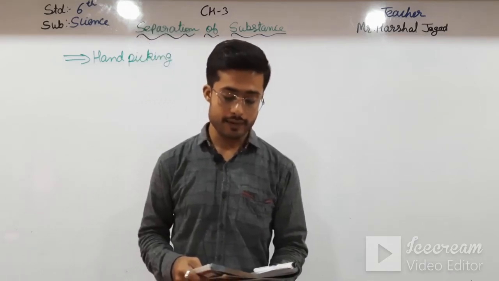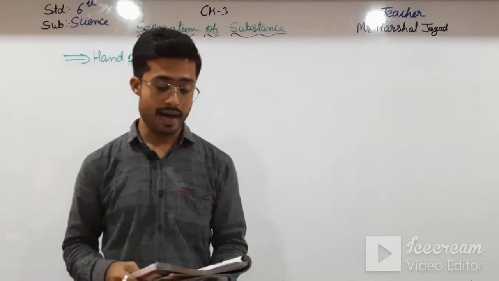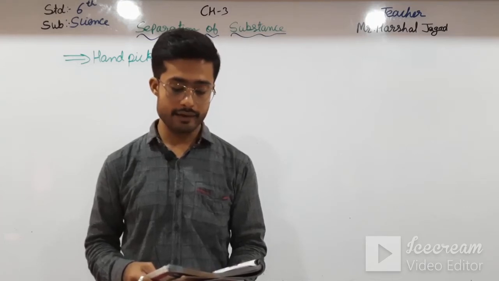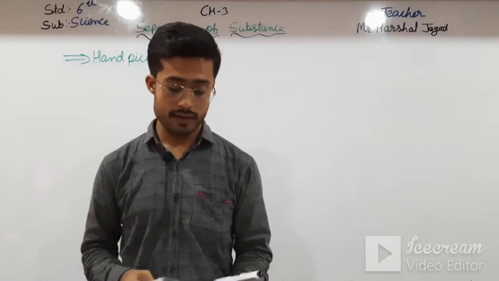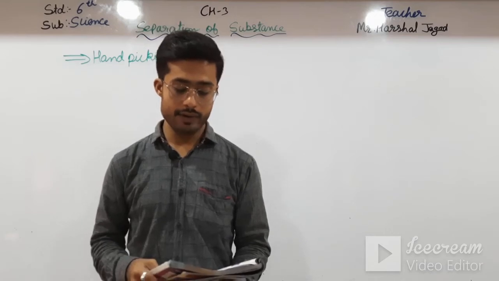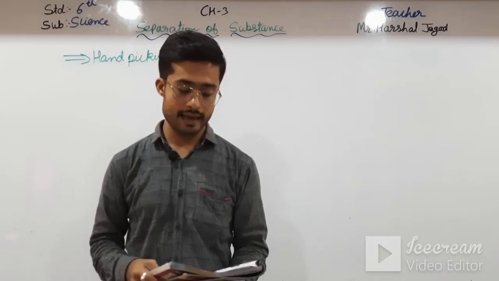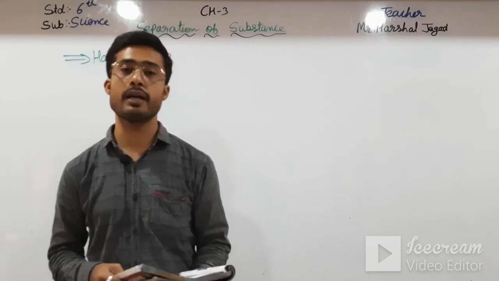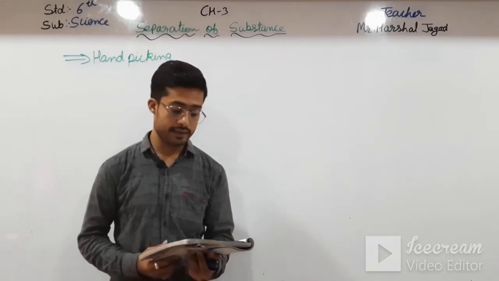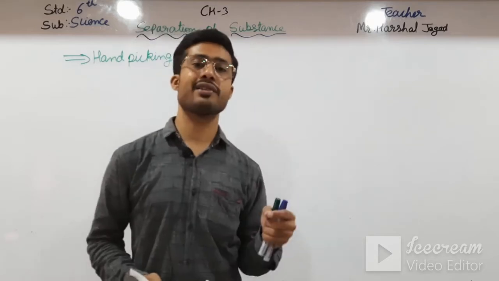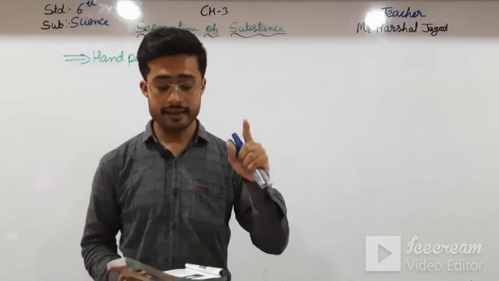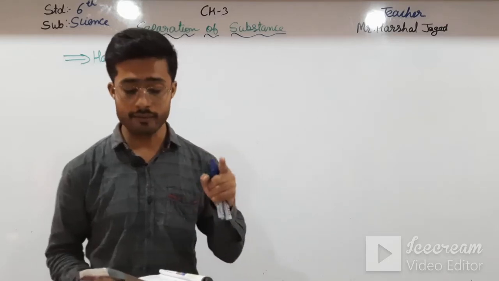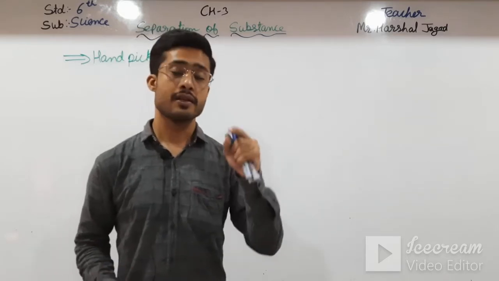Hand picking is a process of removing impurities by hand. Hand picking is preferred when the quantity of the mixture is small. Impurities are few in numbers and impurities can be easily spotted due to their different size, shape and color. Okay students, see here, there are some conditions of hand picking. The first condition is hand picking is preferred when the quantity of mixture is small.